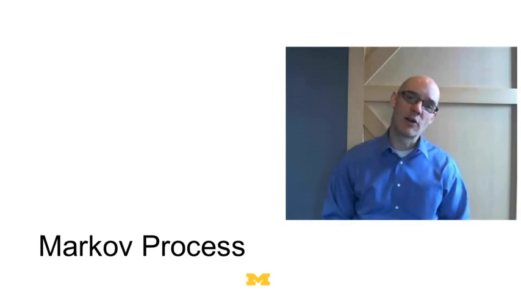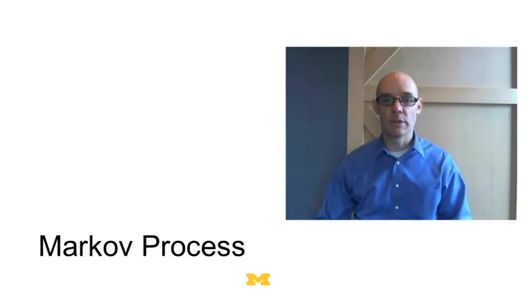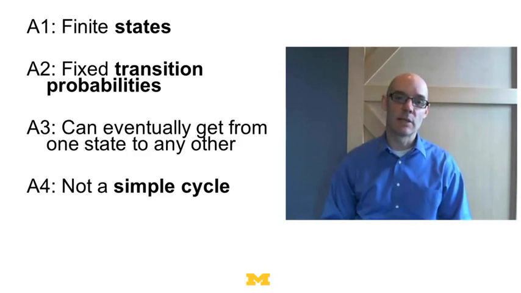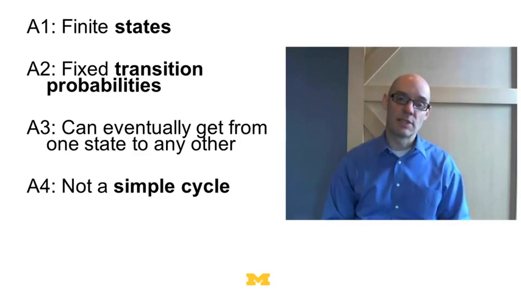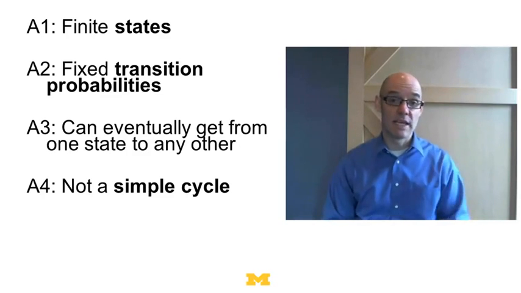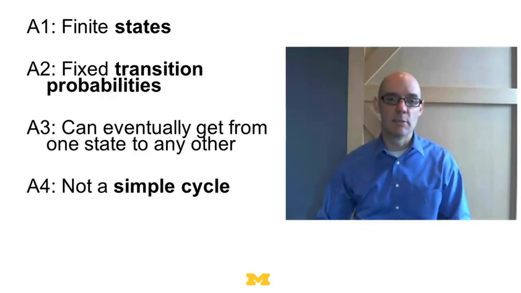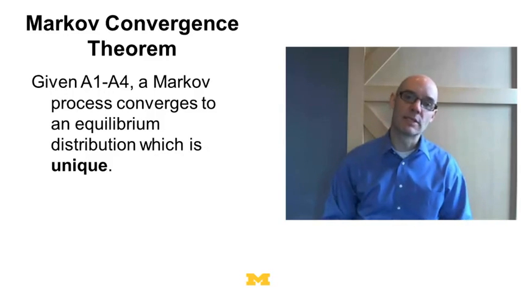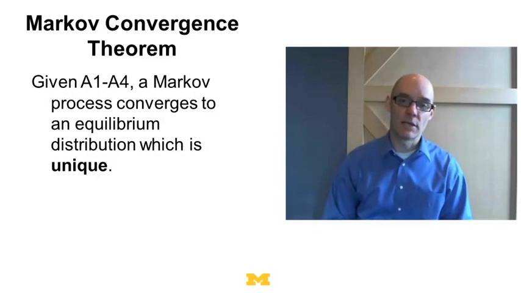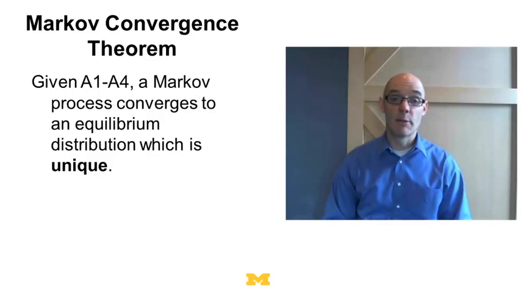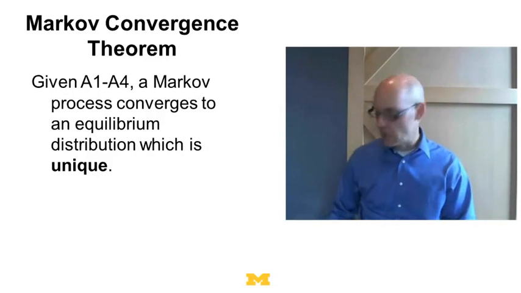Now remember, we studied Markov processes in a previous lecture, and in Markov processes we always got a unique equilibrium. In a Markov process we made the following assumptions. There's a finite set of states, there are fixed transition probabilities, you could get from any one state to any other, and it wasn't a simple cycle, so it didn't go A, B, C, A, B, C, A, B, C. Given those assumptions we got the Markov convergence theorem, which said that given A1 to A4, a Markov process converges to an equilibrium that's unique. Remember, that was a stochastic equilibrium, so it was moving between the states. It was still churning, but it was a unique equilibrium.